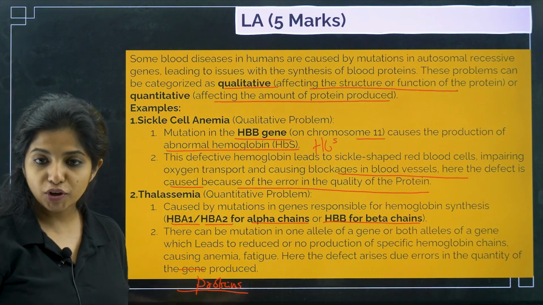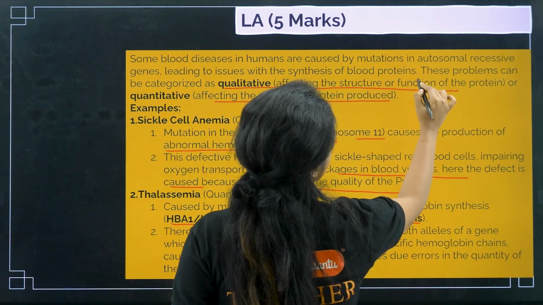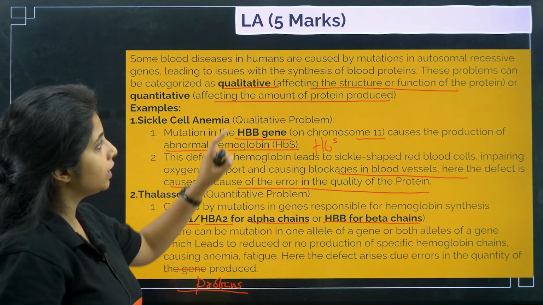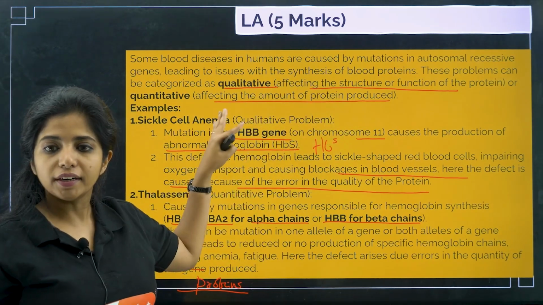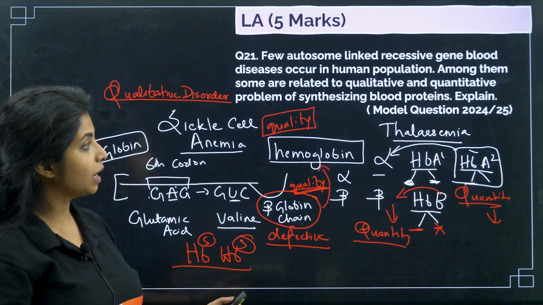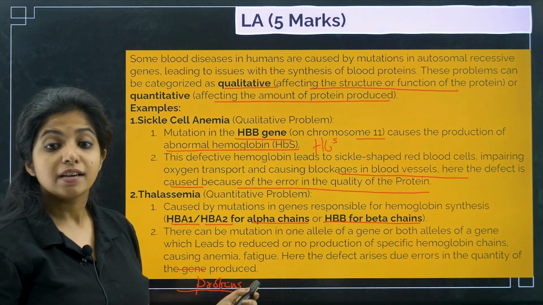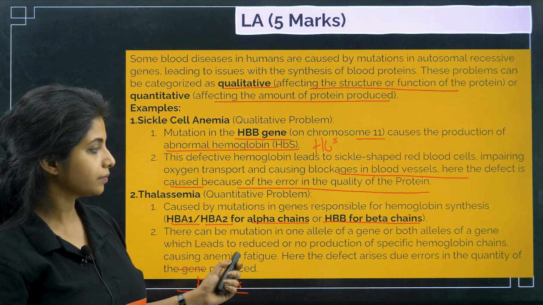Okay, I hope you got it. So you have to write the initial part. The problems can be categorized as qualitative, that is affecting the structure, and quantitative, affecting the amount of protein that is being produced. So this is a 5-marker question, answer it properly.